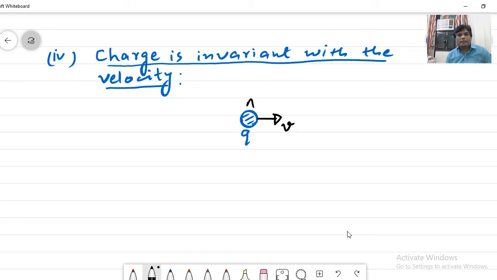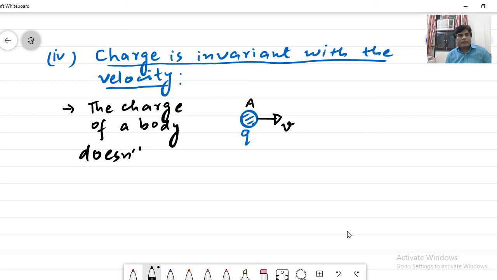So the charge of a body does not depend on its velocity.